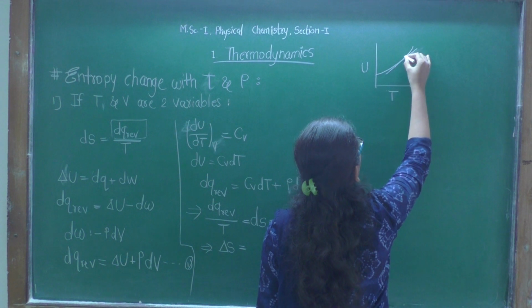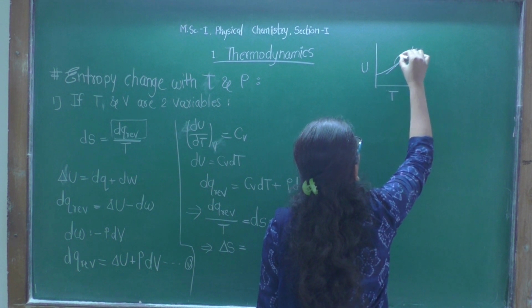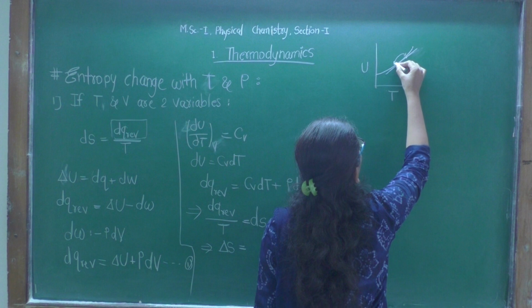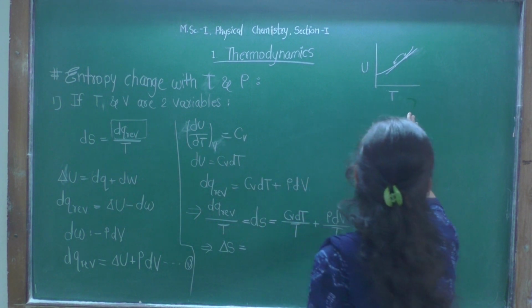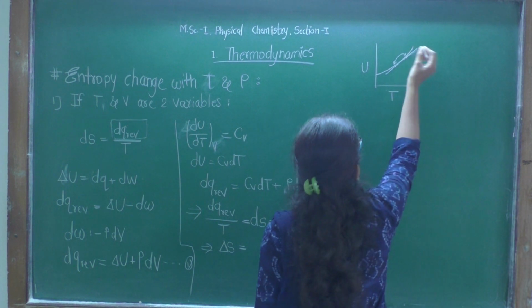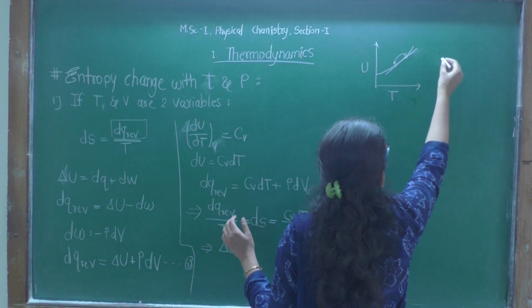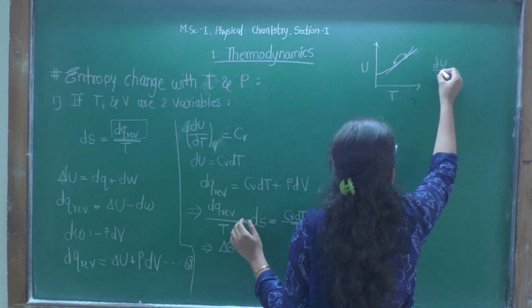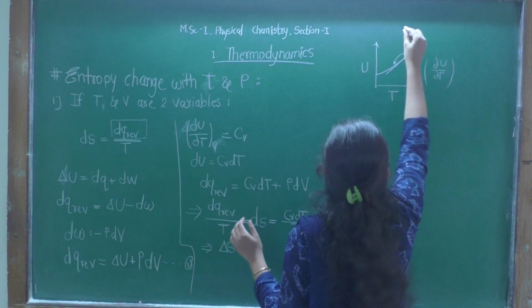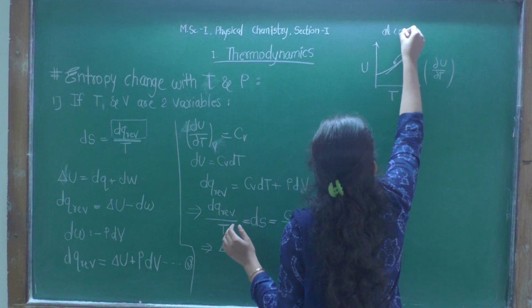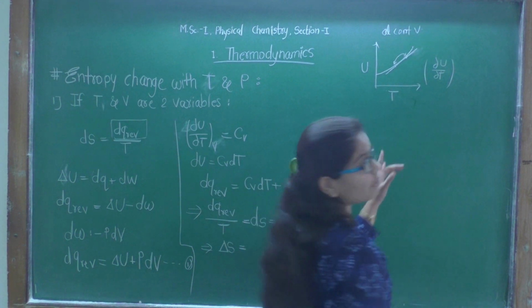So on this curve, these many points will have nearly the same slope. If the slope is nearly the same, what is slope? dU by dT at constant volume. This graph is at constant volume.